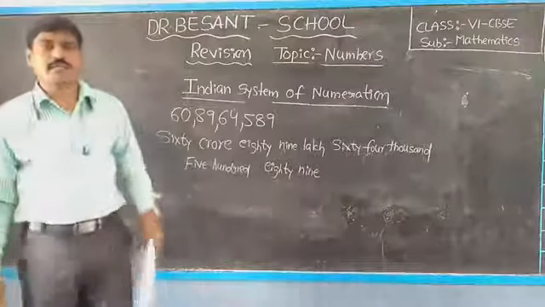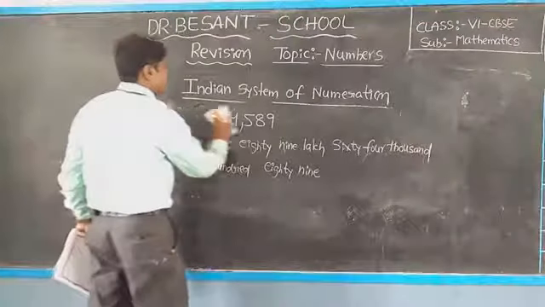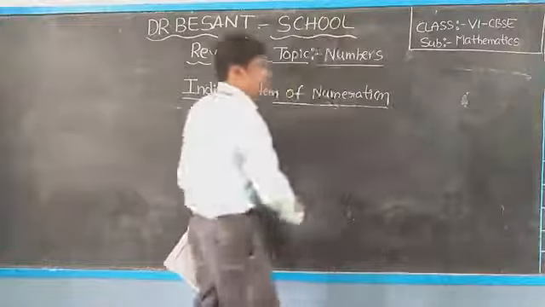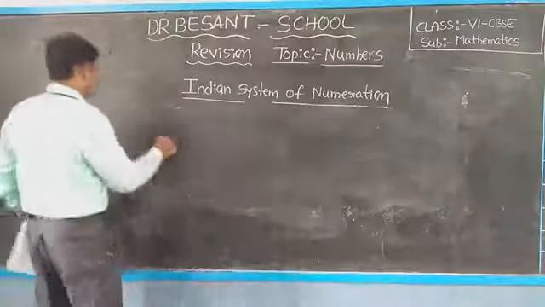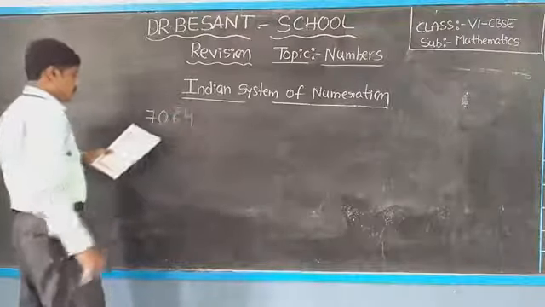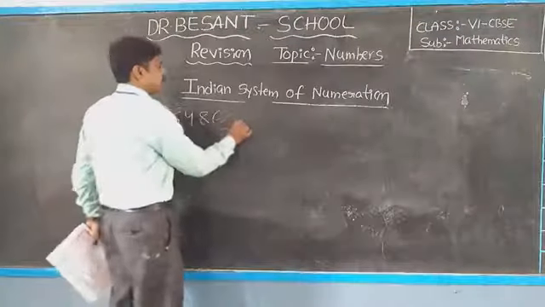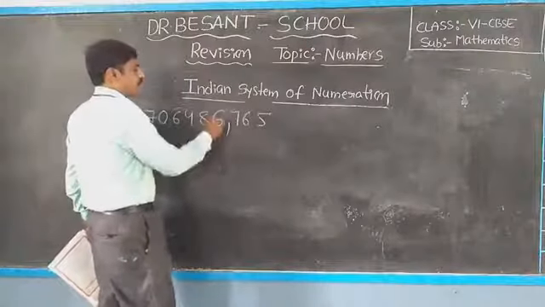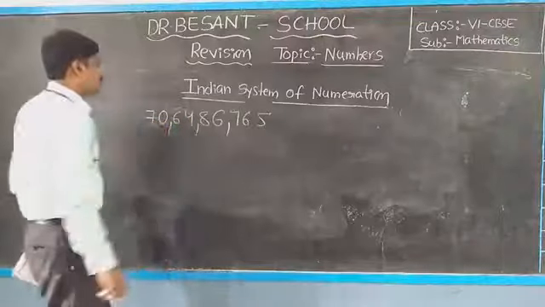Next, one more example I will tell you: 7 0 6 4 8 6 7 6 5. Again 1 to 10 to 100, 1000, 10,000, lakh to 10 lakh, crore, 10 crore.